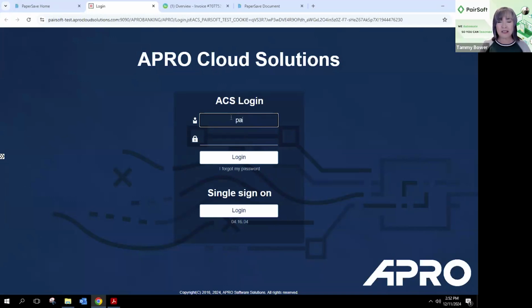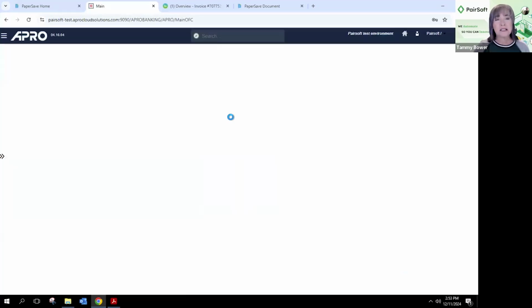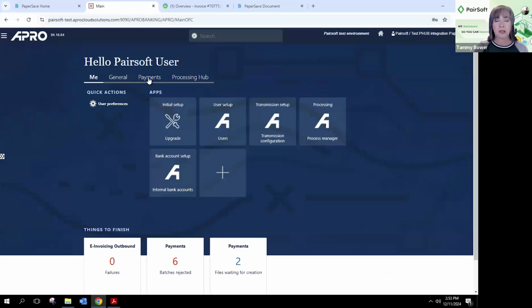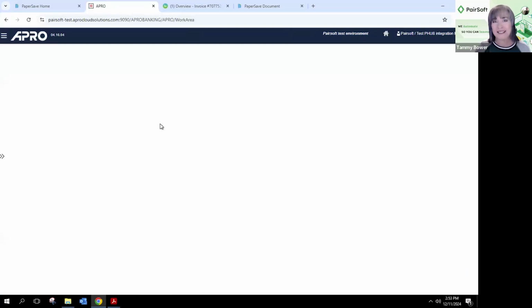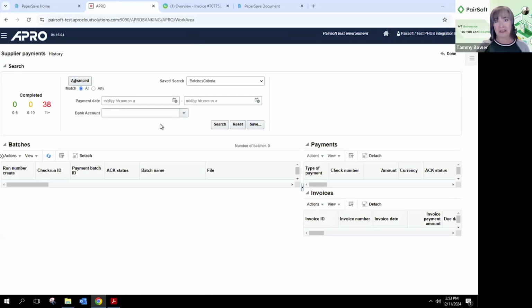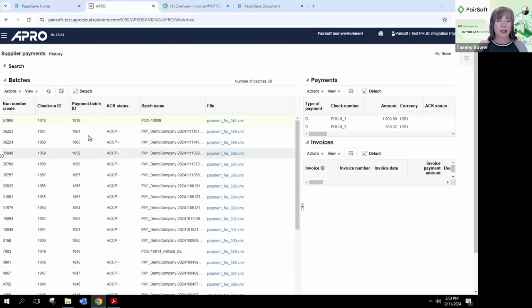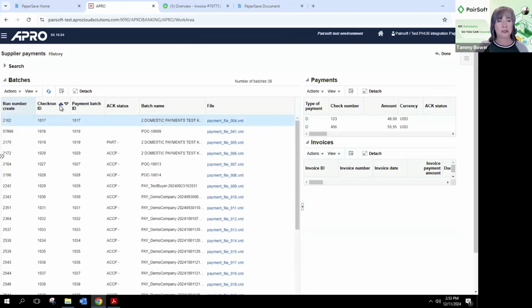So I'm going to type in my username here and log in. And this is the bank pay solution. I'm going to go into payments and I'm going to show you what happens. Now, again, keep in mind that I don't really pay anything. So that file I just created of what, 14 payments, I believe it was, really didn't show up here. So we're going to look at data that I already have in this demo portal. All right. And let's filter by sending here.